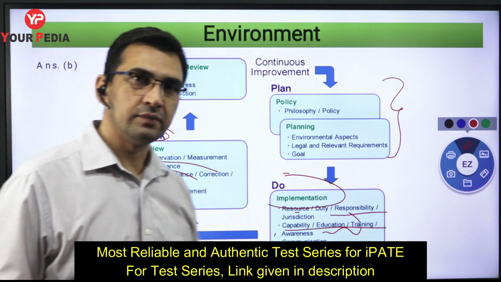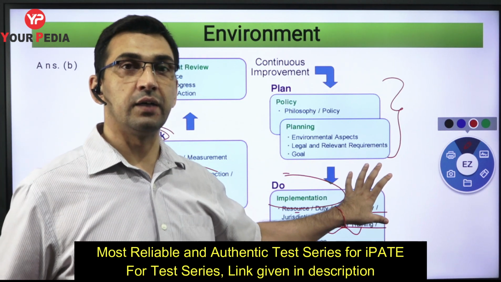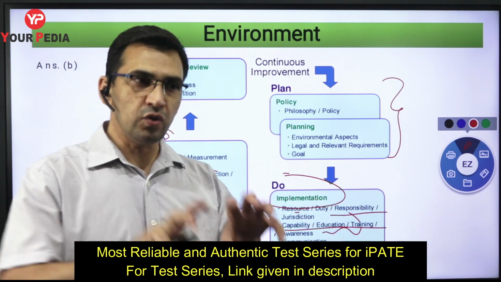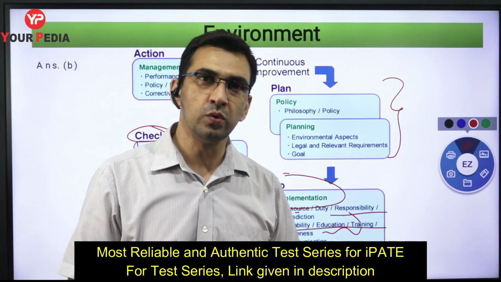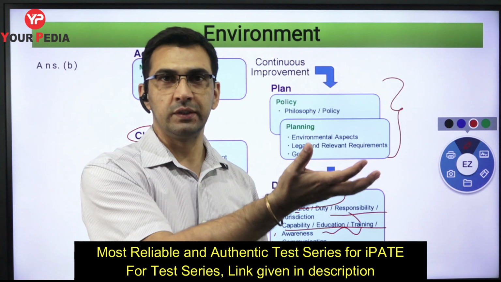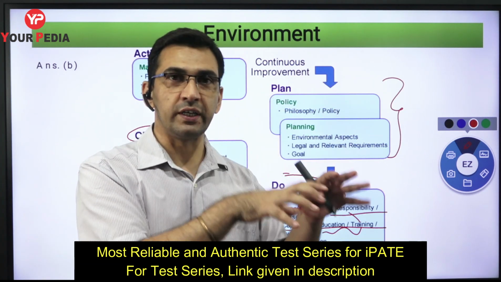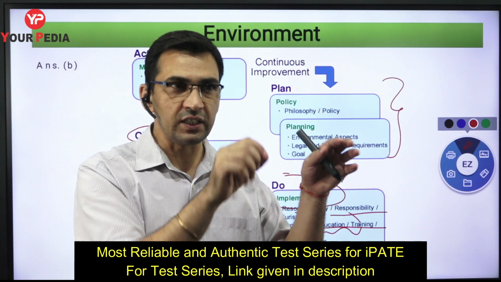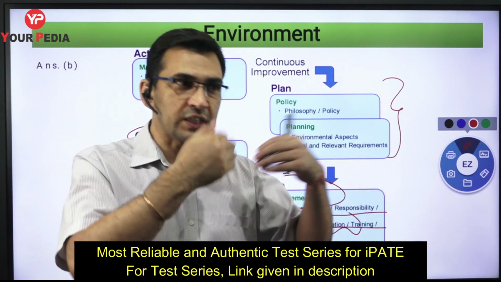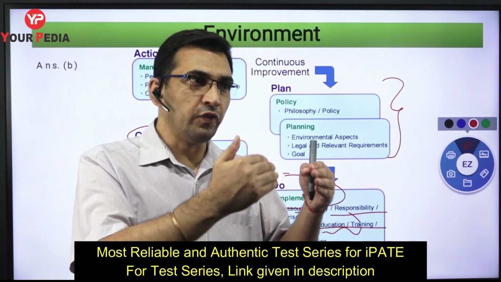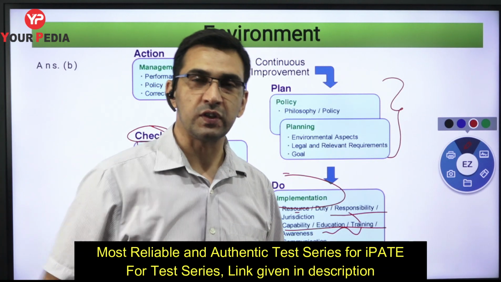Once you have done that, you have done the planning, you have done what we call implementation, and you have measured those aspects also while implementing. Once you have measured, the report should go to the management, and management will review it, they will act on it, they will see whether everything was okay or what the deviations were, what steps we need to take, should we modify the changes, or should we make more improvement in the processes in the near future.